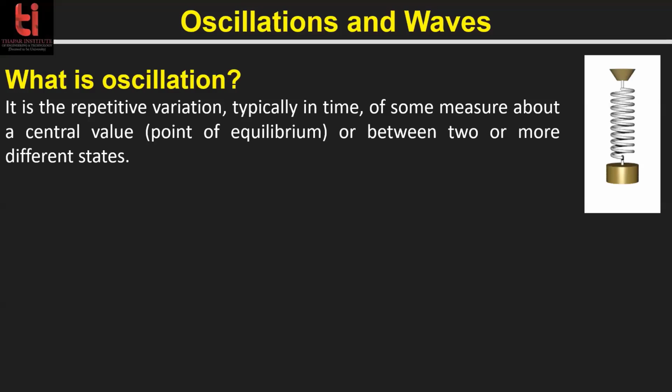So oscillation is a repetitive variation in time, of anything, of any field or of the position of any particle, between two or more states. Like in this case, this mass attached with this spring is oscillating. Why? Because its position is changing and it is repeating its position with time. So this is the oscillation.